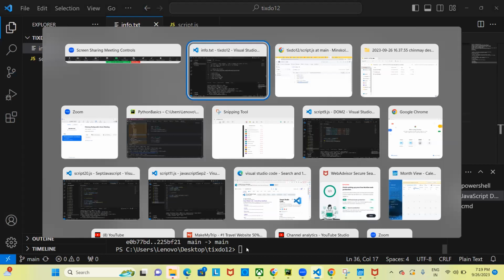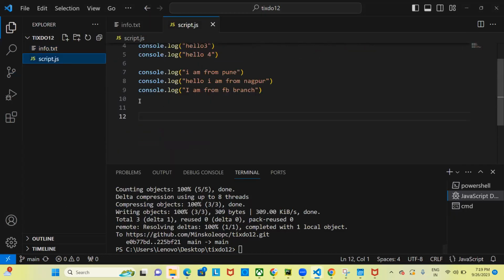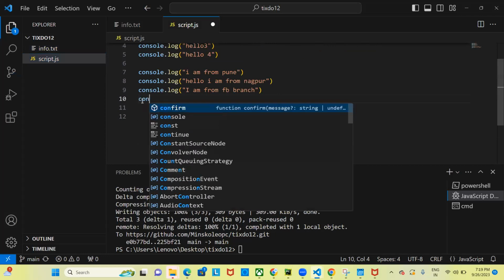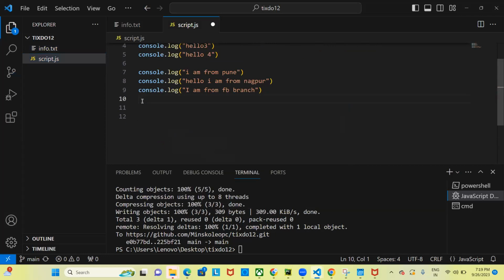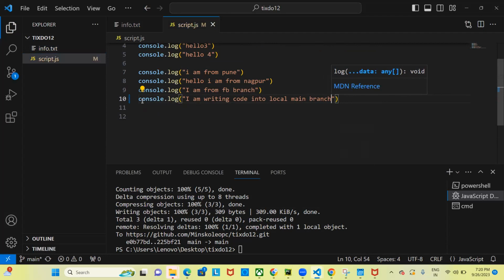If I go back here, I am writing on line number 10. I am writing on the local main branch only. Console.log, I am writing code into local main branch. So it says I am writing the code from the local main branch. I have written the code on line number 10 of this script.js file.